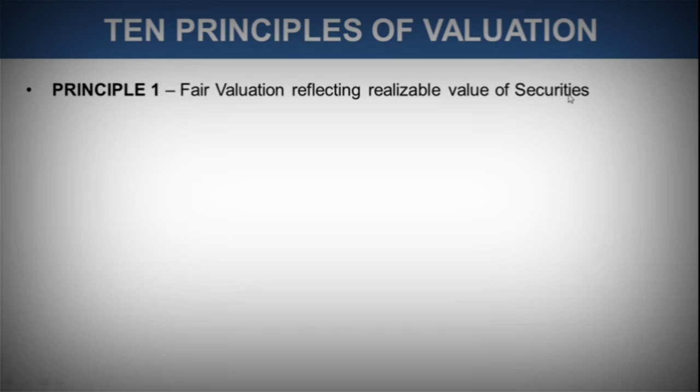Now that would give a fair picture, because there may be a lot of difference between the initial price when the share was listed and today's price at which that share is trading. The same initial cost cannot be considered every time in the future. So we know that NAV is computed daily.